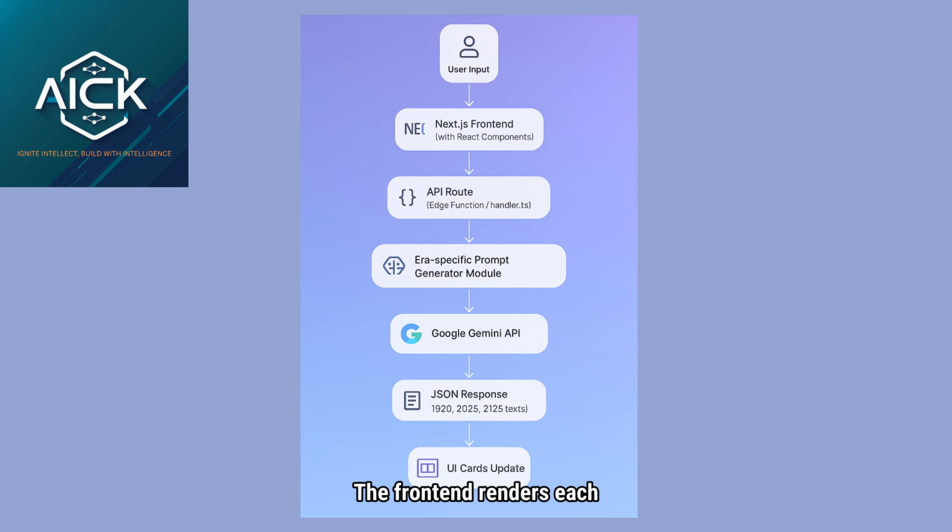The front end renders each era's reply using individual React card components, styled with Tailwind and enriched with icons like a jazz mask, a smartphone, and a rocket. And just like that, the user sees their single query transform into three time traveling insights.